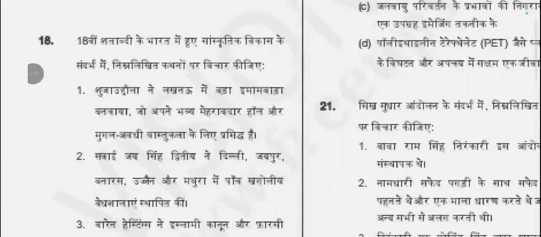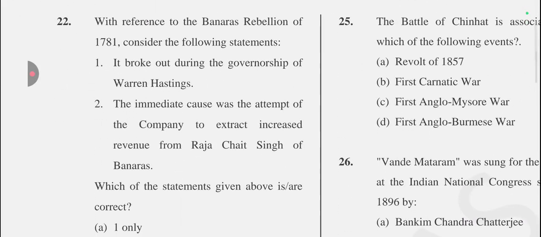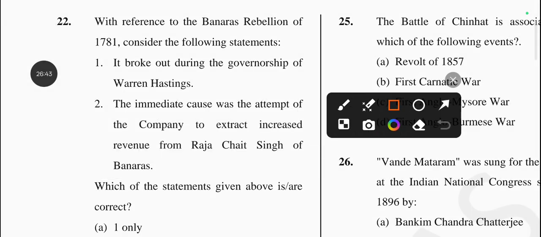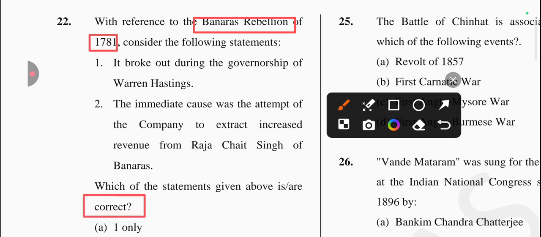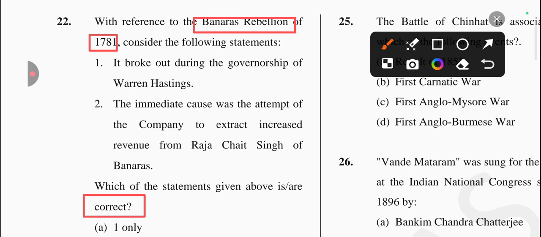Let's come to the next question, which is with reference to the Banaras rebellion of 1781. Okay, Banaras rebellion of 1781, and it is asking about the correct one. So the first statement is: it broke out during the governorship of Warren Hastings.